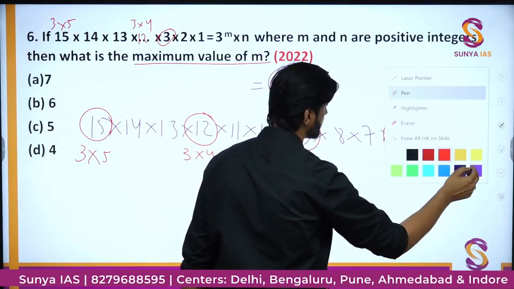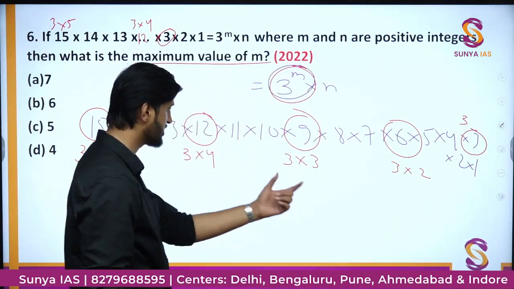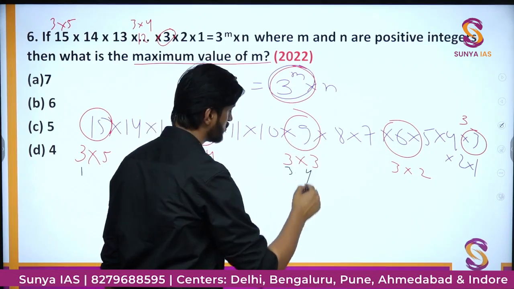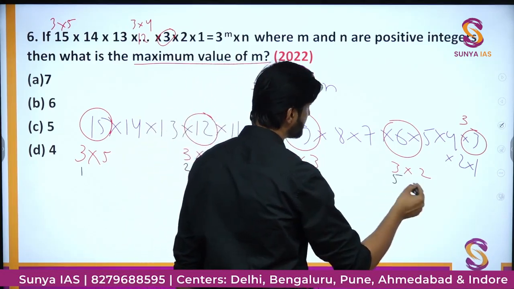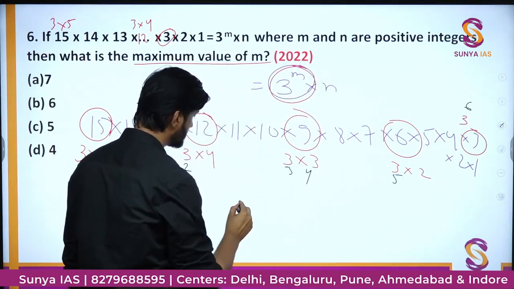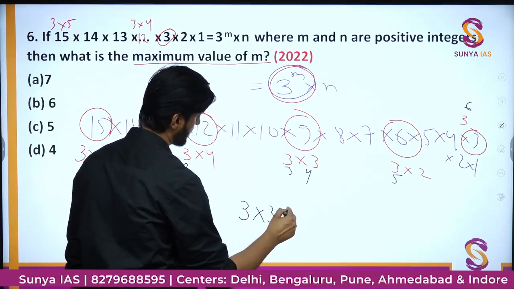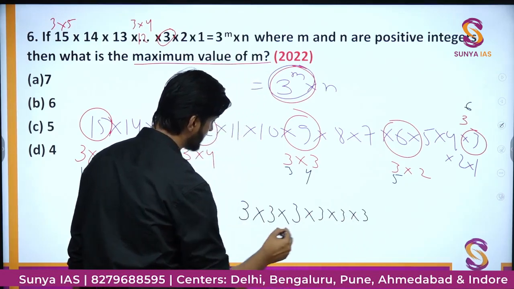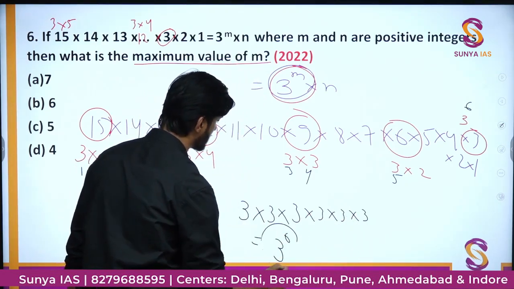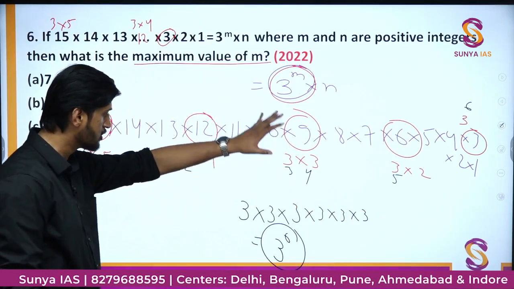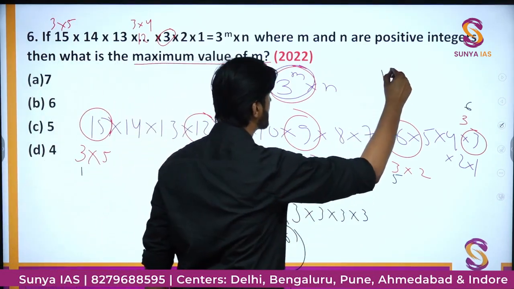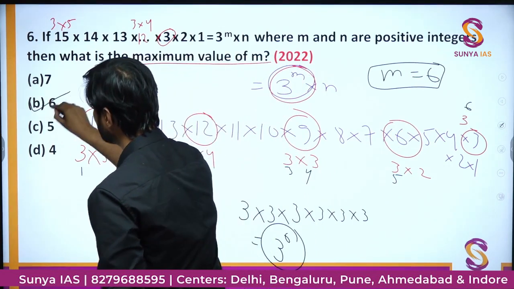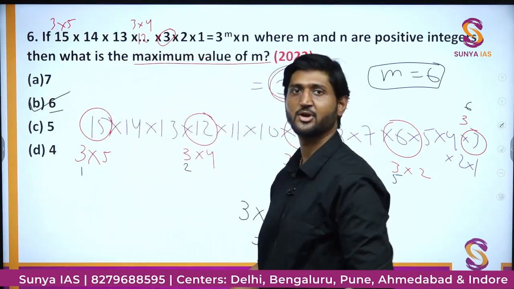Okay. Now what we have to do is pick up all the 3's which are possible. So we have 1, 2, 3, 4. Here we have 2 3's in 9, 5 and 6. Overall we have 6 3's coming in the product, and overall you can say it is going to be 3 to the power of 6 into whatever be the number. So one can simply say m is coming out to be 6. So it is option number B, 6, as the correct option in this particular question.